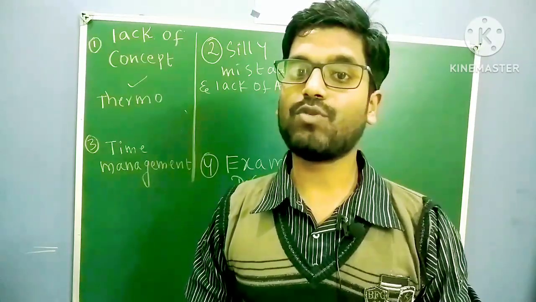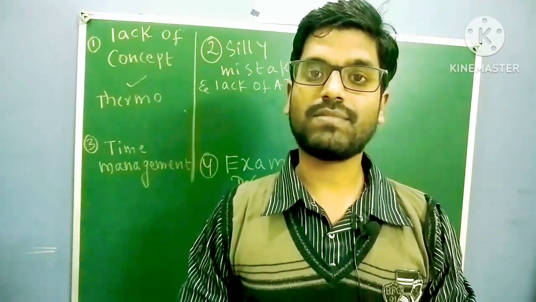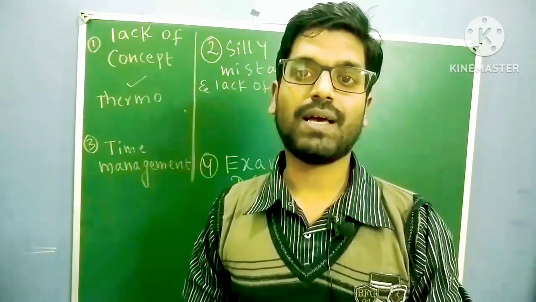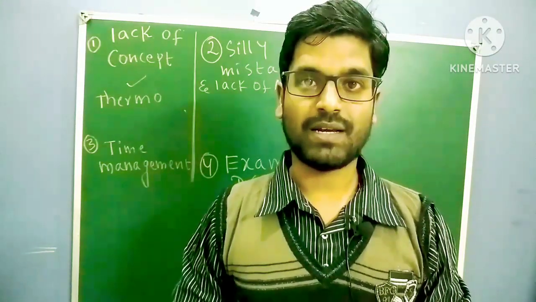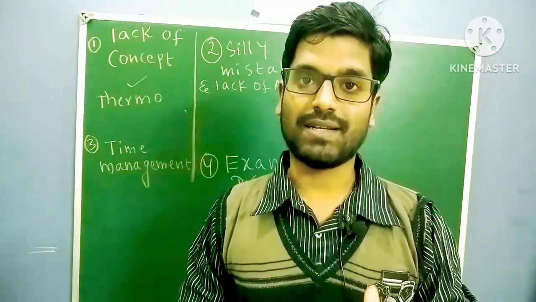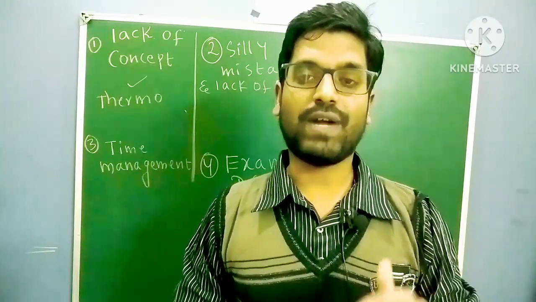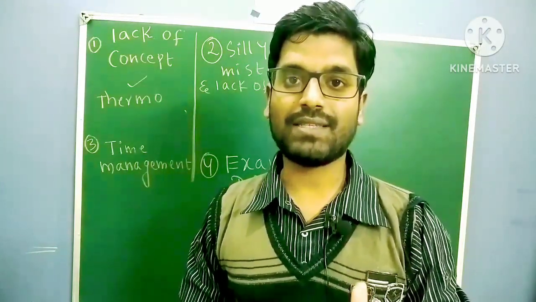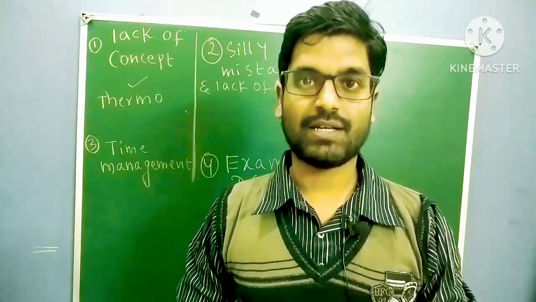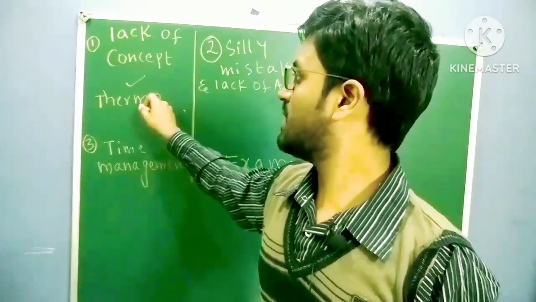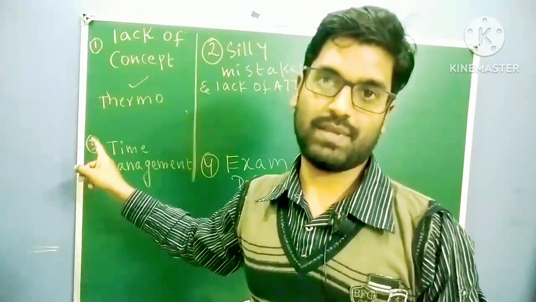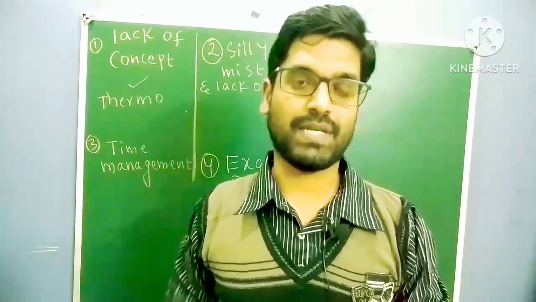But whenever you have ammonia, what is the structure? Because of the lone pair and bond pair repulsions, it is a pyramidal structure. But you don't know this. That means this also comes under the lack of concept only. So whenever you feel you have made this type of mistake in your examination, you have to correct it. For that, just tick a mark here and write down the chapter name, okay?